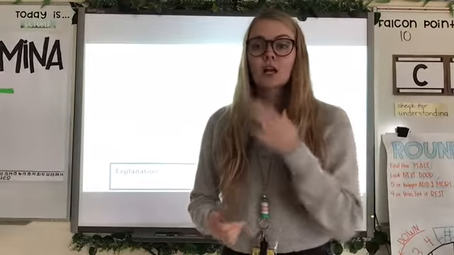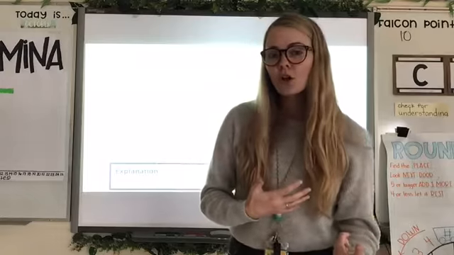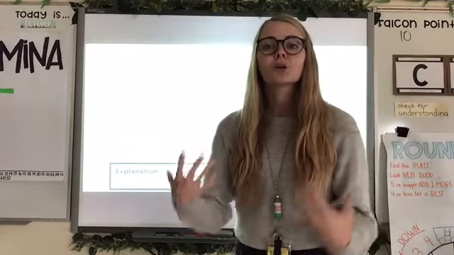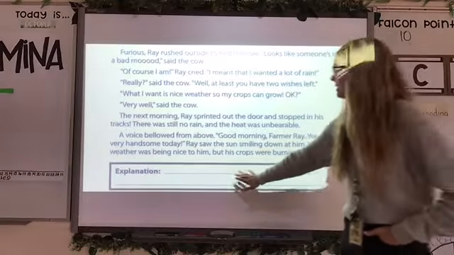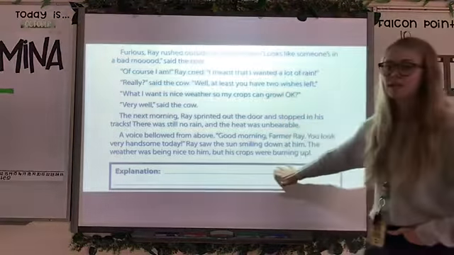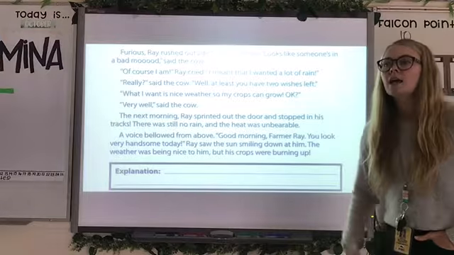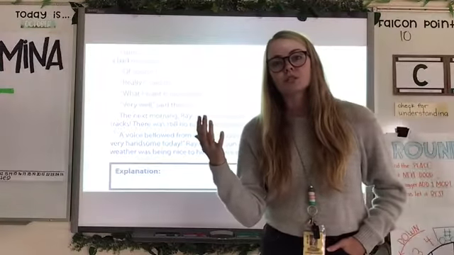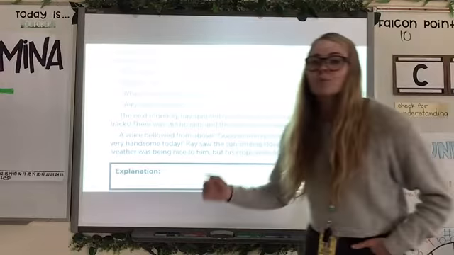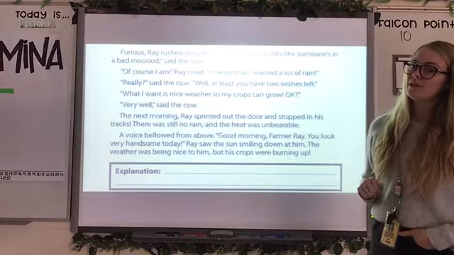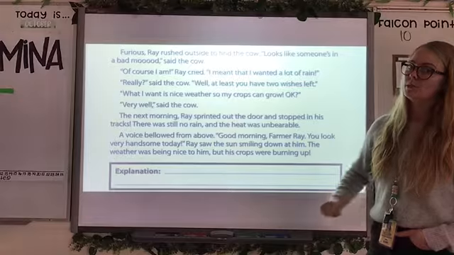He wanted the weather to be not too hot and not too cold, and he wanted it to be perfect weather for his crops to grow. So that is what he meant when he said he wanted nice weather. So our explanation is the farmer wanted weather that was going to be not too hot, not too cold. He wanted good weather. But the cow took this very literally and gave him a sun that gave him compliments.